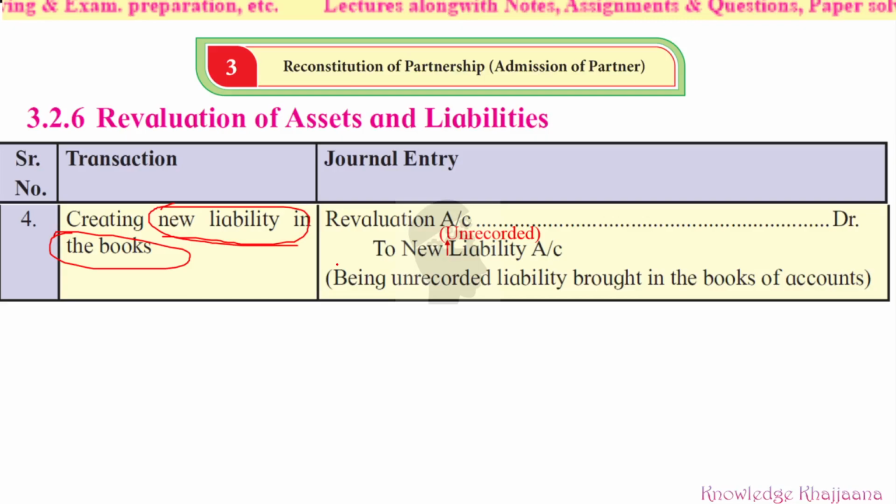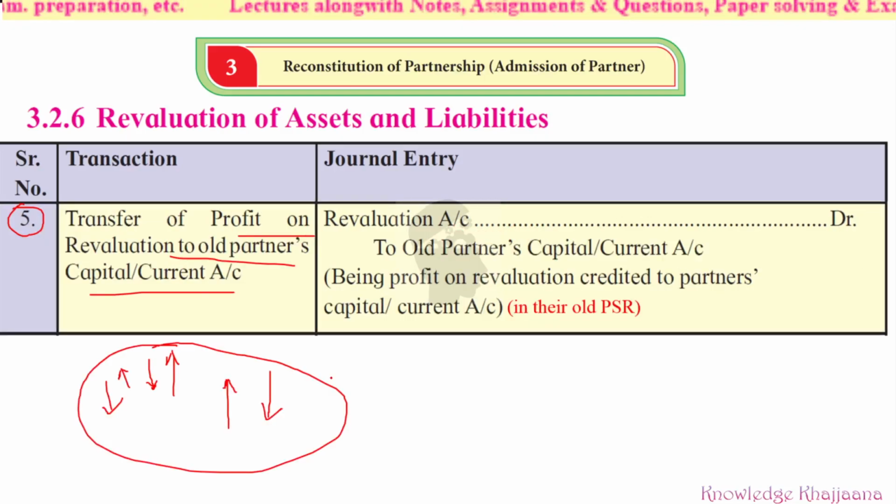Apart from that, unrecorded profits, unrecorded assets, or unrecorded liabilities. So all these types we have seen. Now, after recording all these things in the revaluation account or profit and loss adjustment account, while closing it and tallying it, we will find either a profit or a loss. Profit is found on the debit side, and loss on the credit side.